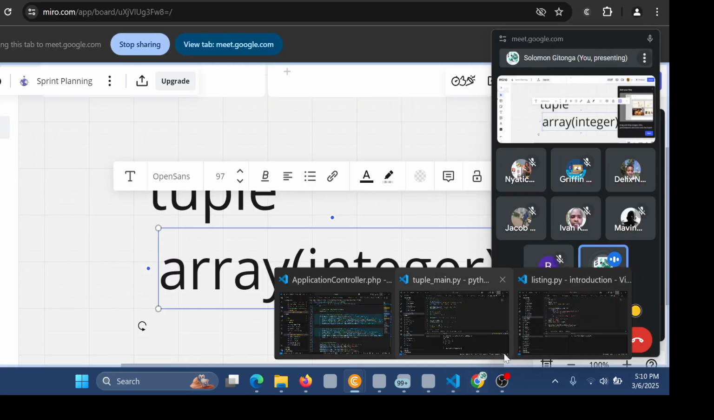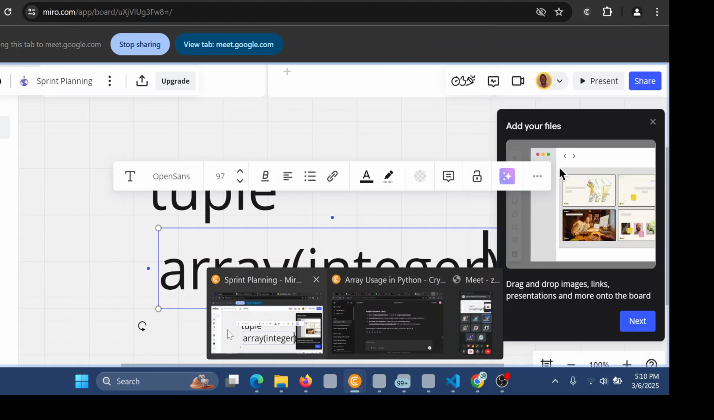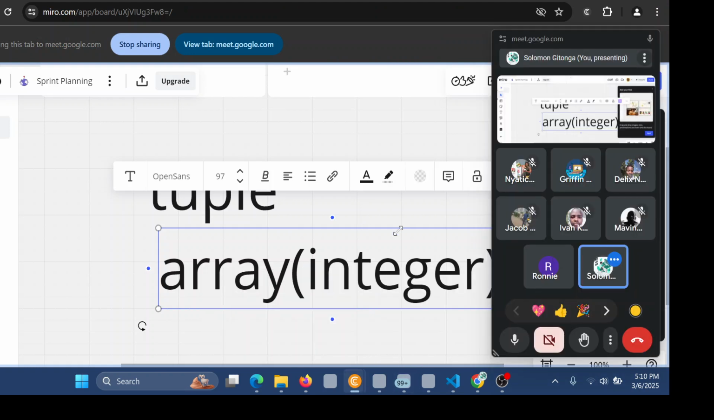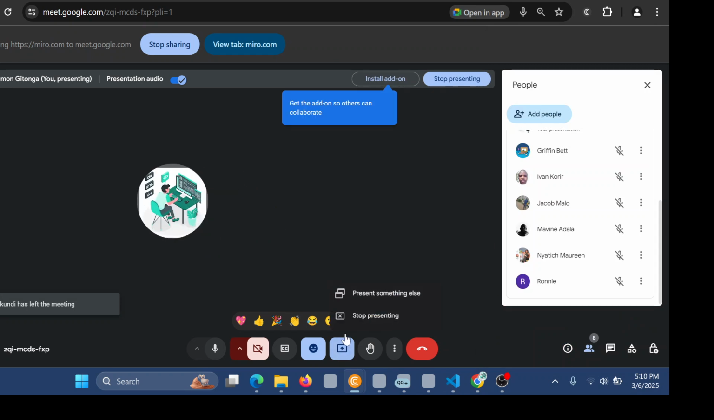Someone says they cannot see the screen. Everybody can see my screen? Yeah? I can see it. Derek, then there must be some problem with your side, because if two or three of us can see it, it means it is showing.